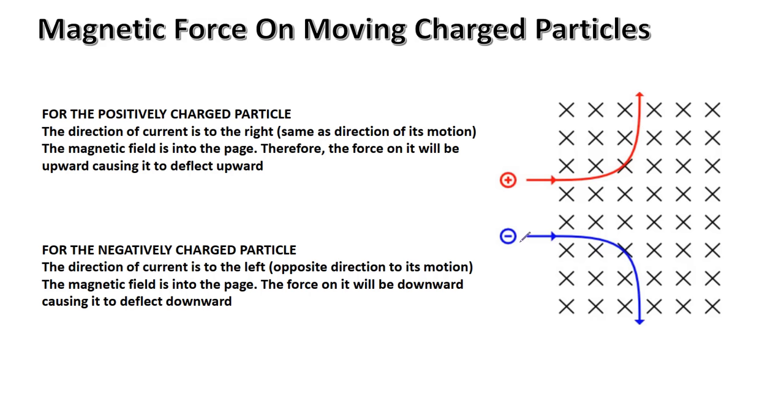Same thing for the negatively charged particle. It's going to the right, but the current is in the opposite direction to the direction of movement of a negatively charged particle. So current is to the left, magnetic field into the paper, so the force on it will be downward. This causes the negatively charged particle to deflect downward.